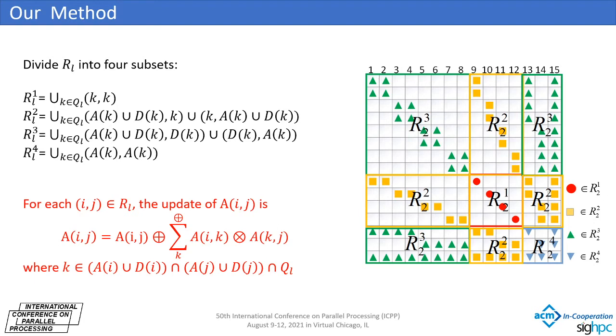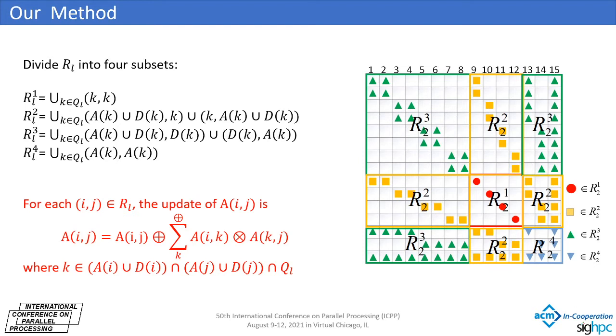Among them, R_L1 is the set of all blocks A(K, K), R_L2 is the set of all blocks whose row or column is K, and the other is the ancestor or descendant of K. R_L3 is the set of all blocks whose rows and columns are a descendant of K, and R_L4 is the set of all blocks whose rows and columns are both an ancestor of K, as shown in the figure. R_21, R_22, R_23 and R_24 are the red, yellow, green and blue areas respectively.